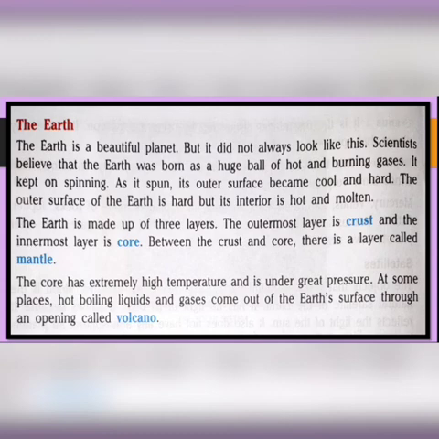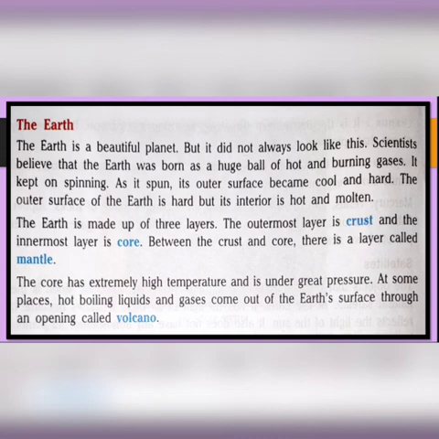The Earth is made up of 3 layers. The outermost layer is the crust and the innermost layer is the core. In between them, there is a layer called the mantle. Crust is the outermost layer, then the next one is the mantle, and the innermost is the core. The core has extremely high temperature and is under great pressure. At some places, hot boiling liquids and gases come out of the Earth's surface through an opening called a volcano.